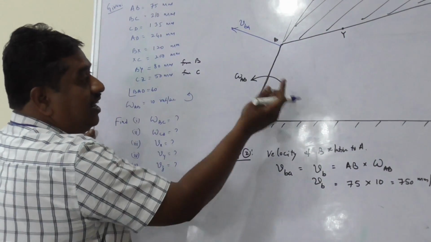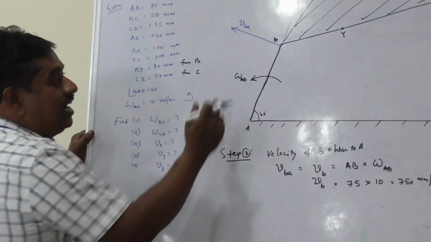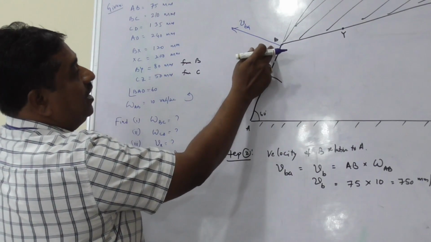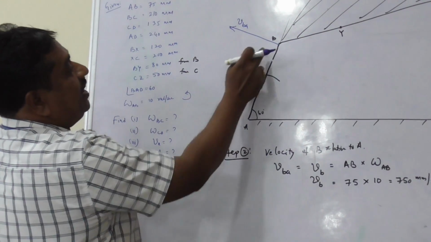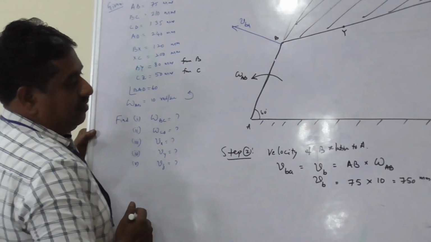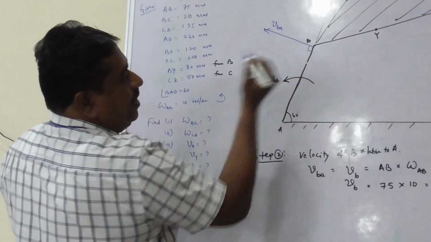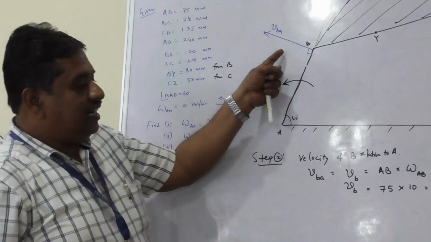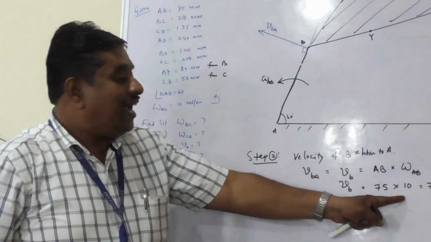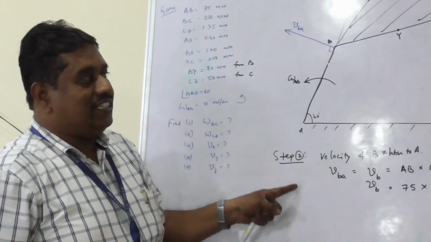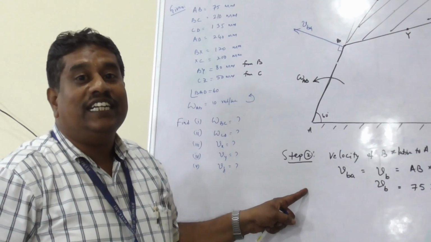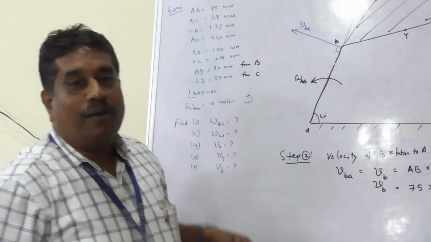Since the driving link is rotating in the counterclockwise direction, at point B, I can show the direction of velocity of B relative to A perpendicular to link AB in the configuration diagram. With known magnitude and direction of one of the links of the mechanism, now I can start drawing the velocity diagram for the given 4-bar mechanism.